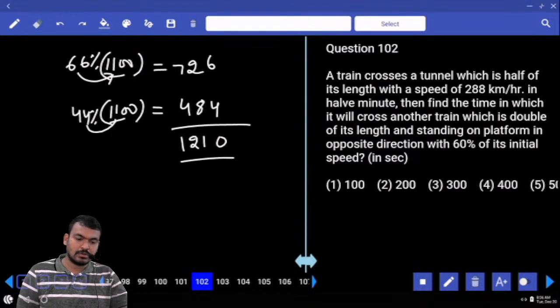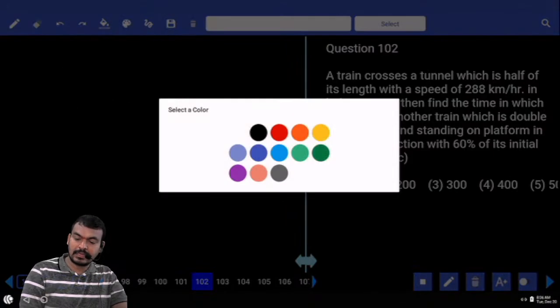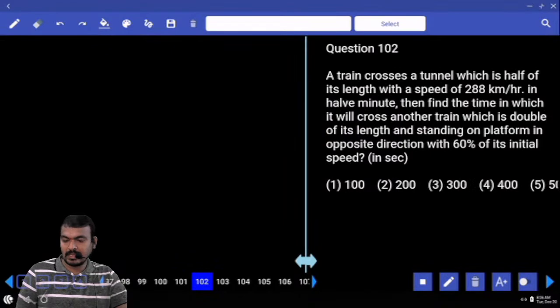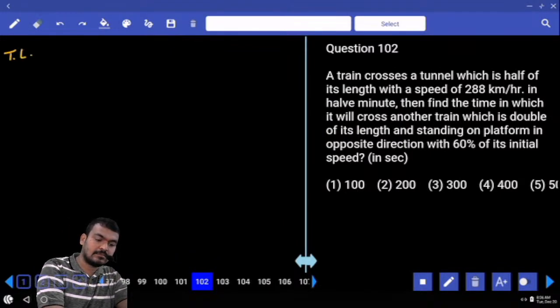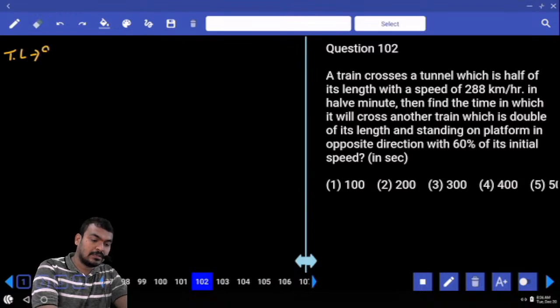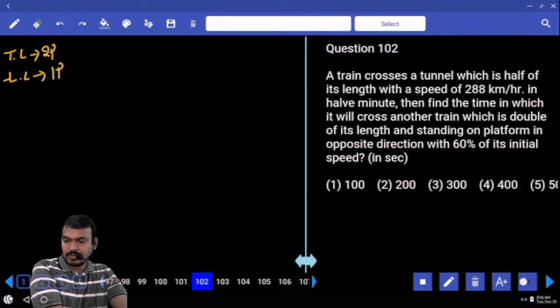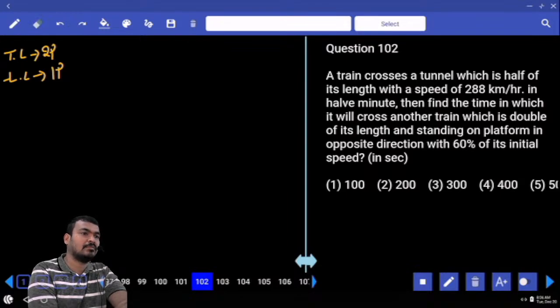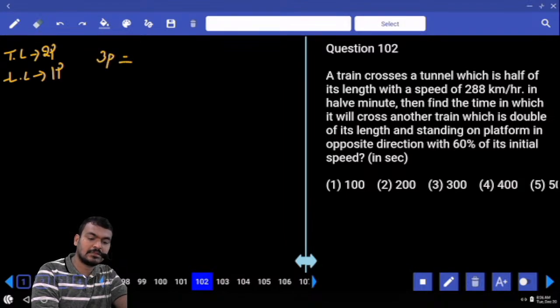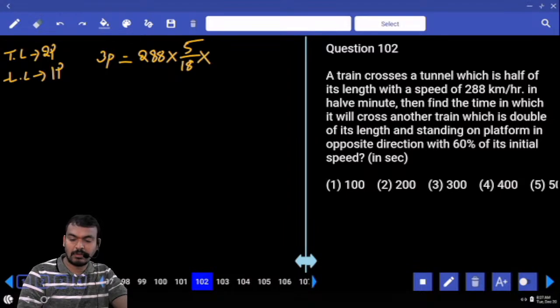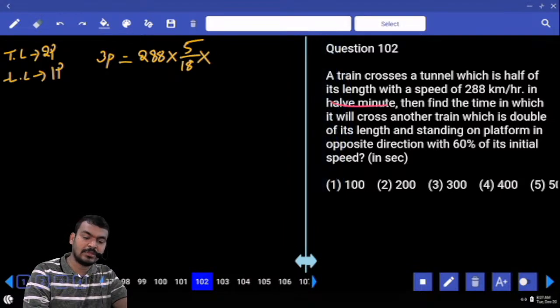Next, question number 102. A train crosses a tunnel which is half of its length. Means train length is 2 parts, then tunnel length is how many parts? 1 part. With a speed of 288 km per hour, in how many minutes? Half minute. When a train passes a tunnel, total distance is train length plus tunnel length. What is the sum of the lengths? 3 parts. That is equal to speed into time. What is the speed of the train? 288 converted to meter per second. Half minute means how many seconds?